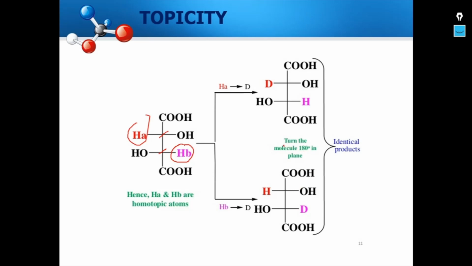And how do you account for it? Just turn the first molecule at 180 degree in a plane. Just turn it and you will end up with this molecule. Therefore, HA and HB are homotopic atoms.